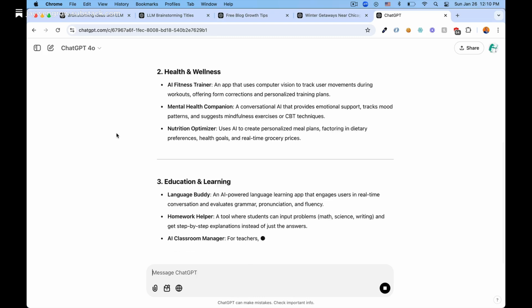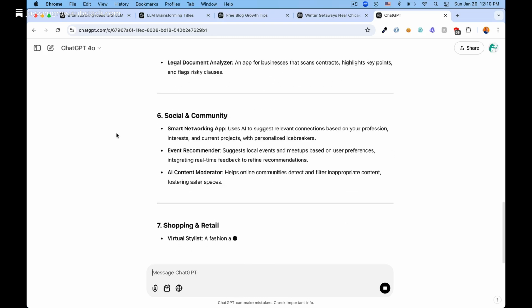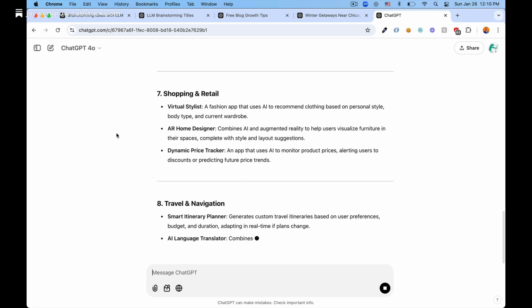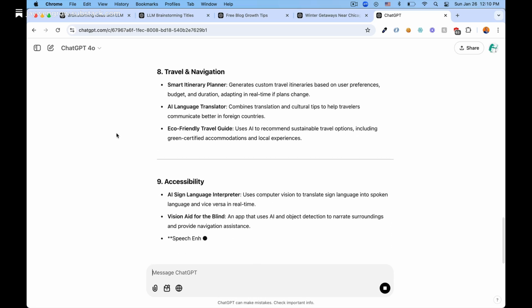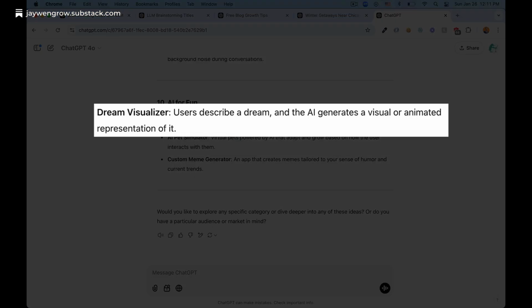I would have to assume that all of these ideas are already in existence in some form, or at least in the process of being developed, but some of them are certainly interesting and not ones I would have thought of on my own, especially the dream visualizer.